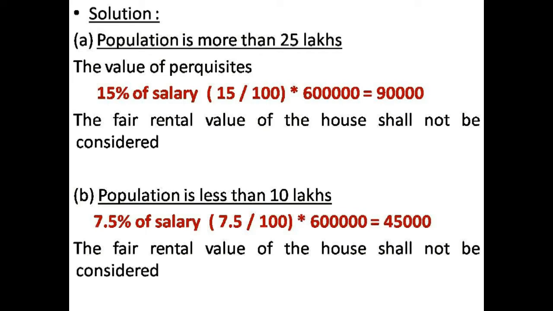So the value of unfurnished accommodation will be 90,000. Number two, if the population is less than 10 lakh, in that case it has to be calculated at 7.5% of the salary. 7.5% on the salary, when you calculate on 6 lakh, comes up to 45,000. Here also, the fair rented value should not be considered since it is owned by the employer.